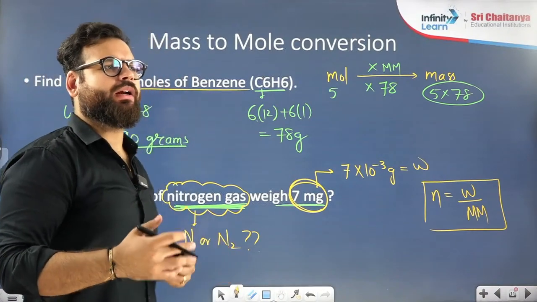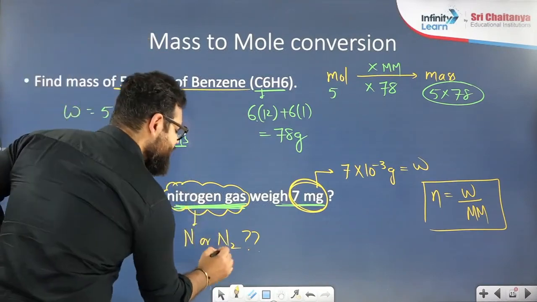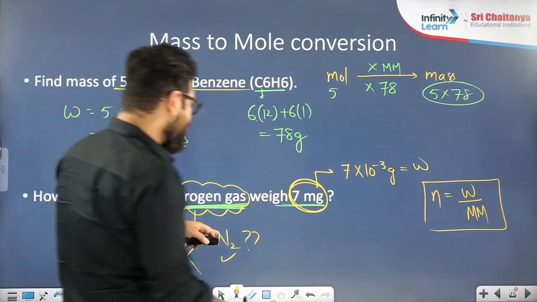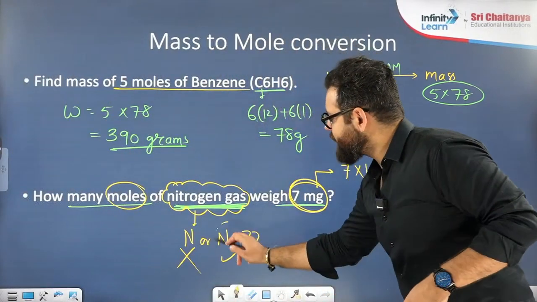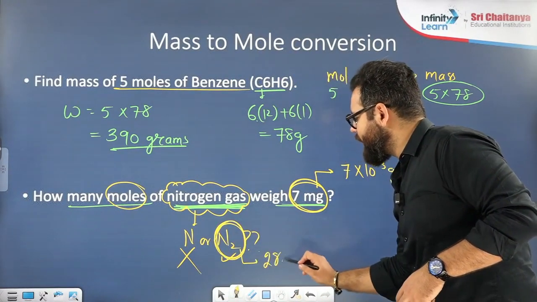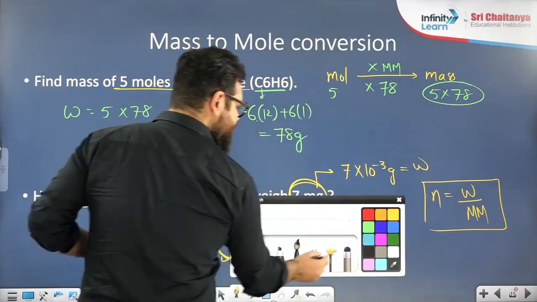Am I talking about N or N2? N2, yes, not N. Nitrogen gas exists as N2. So the molar mass I should take is for N2. Each nitrogen's mass number is 14, so N2 will be 28 gram. So the number of moles, how many do I get?